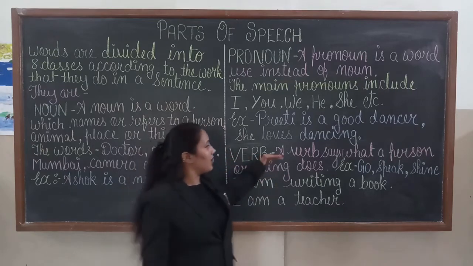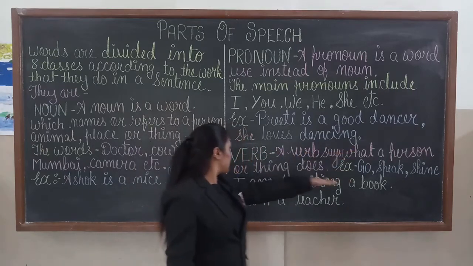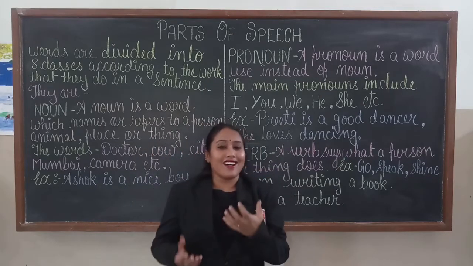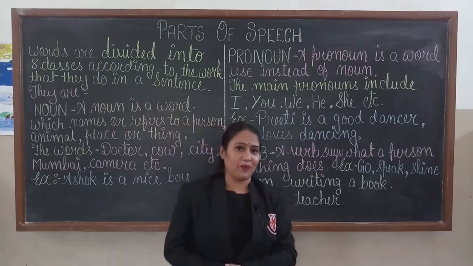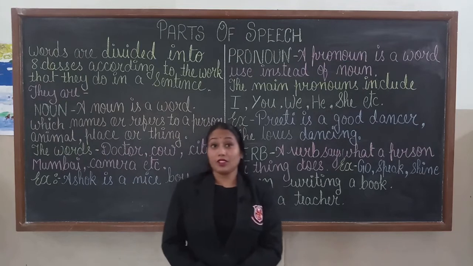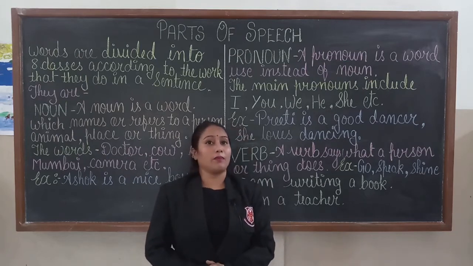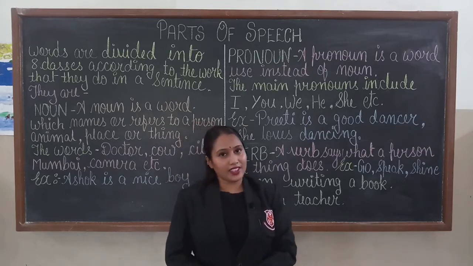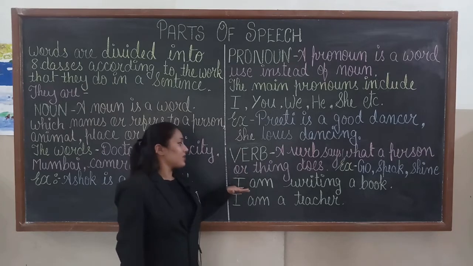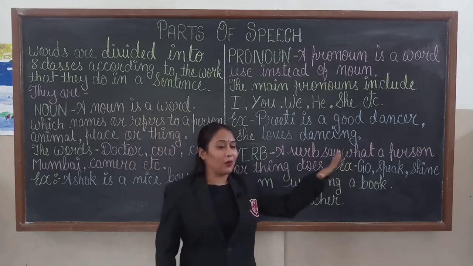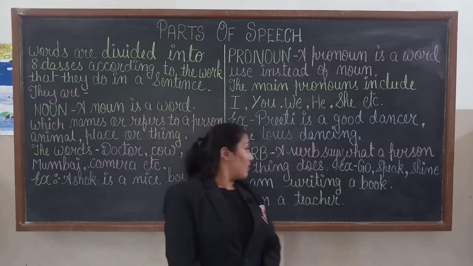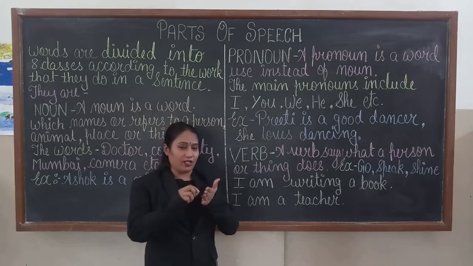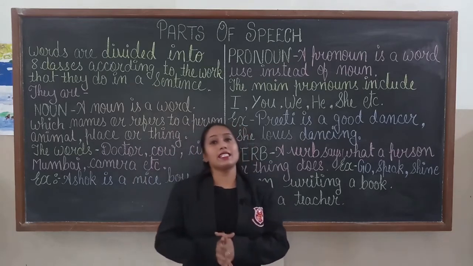Now next is verb. What is a verb? A verb says what a person or thing does. For example, go, speak, dance, eat, shine, etc. My dear students, verbs are the most important parts of speech because there can be no sentence without a verb. Got it? So, the sentence is: I am writing a book. Can you tell me what is the verb in this sentence? Yes, writing. Writing is an action word. Whatever action we do, that is a verb.